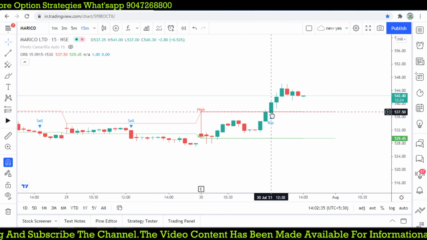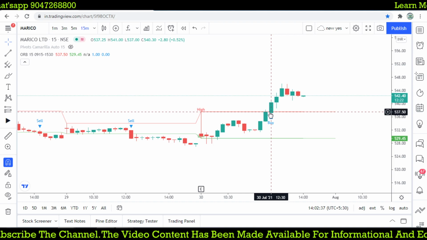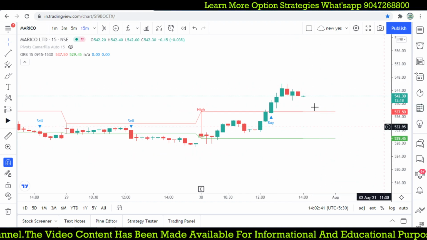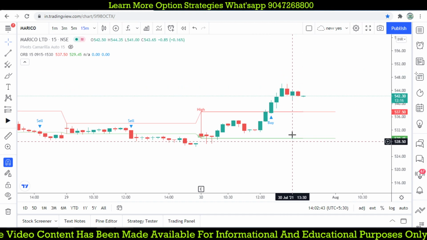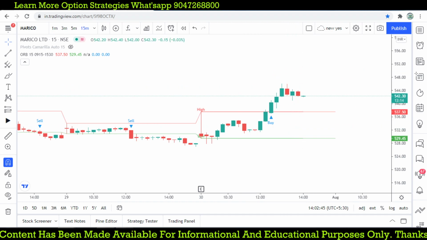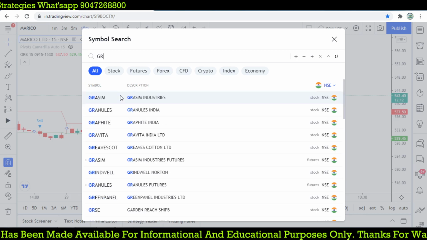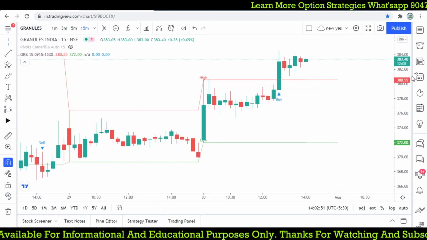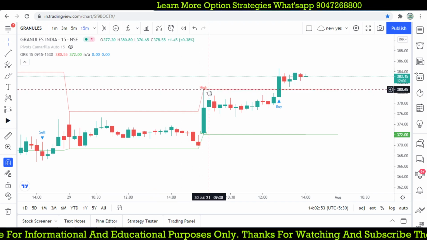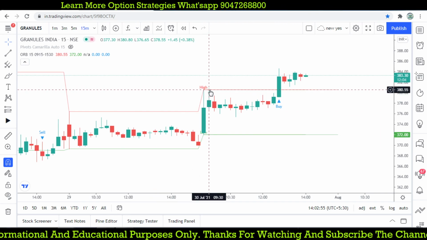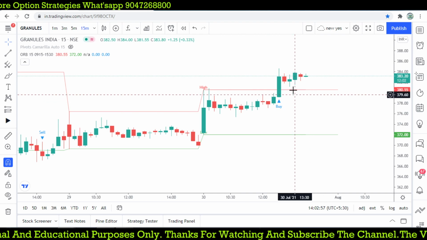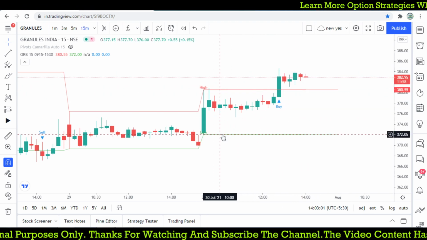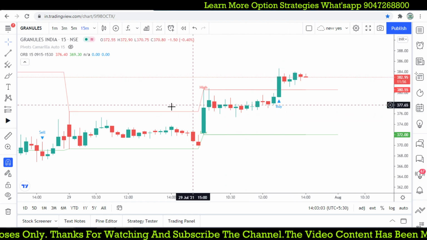When it happened around 12:30, from 5:37 it moved 5 rupees. Our stop loss is around 8 points, so we can even wait for another 8 point move. Another one, Granules. This stock broke out again here. Then the next 50, after that it was trading very flat, and again the second time it gives a breakout, but still it has not hit any stop loss at all. Still it is running.